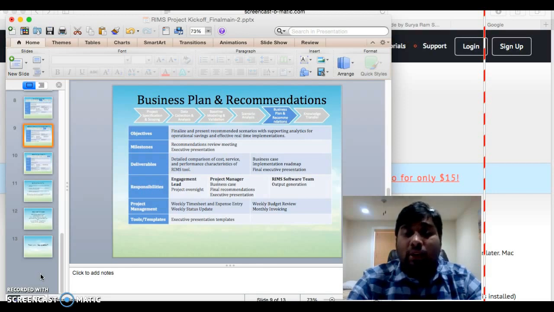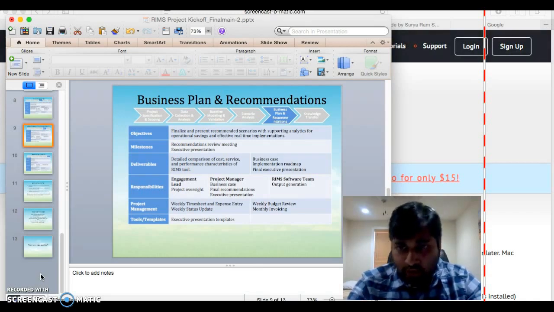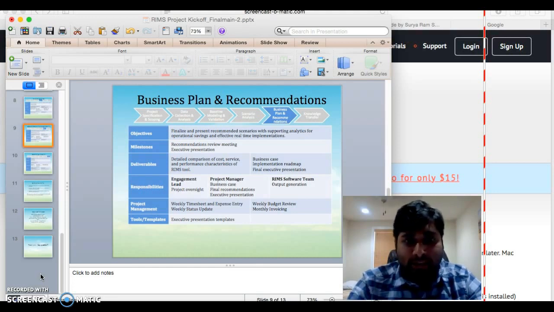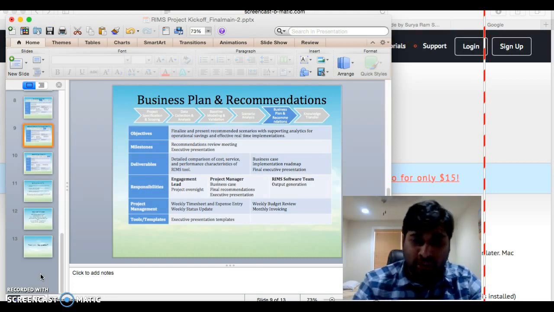Here, the RIM software team will only handle the output generation, where they are called up on the platform and appreciated for developing this project in front of the vendors and the stakeholders. The executive presentation templates were designed by the project manager, which is me, and I will provide the complete business case, final recommendation, and the executive presentation to all the vendors and the stakeholders.